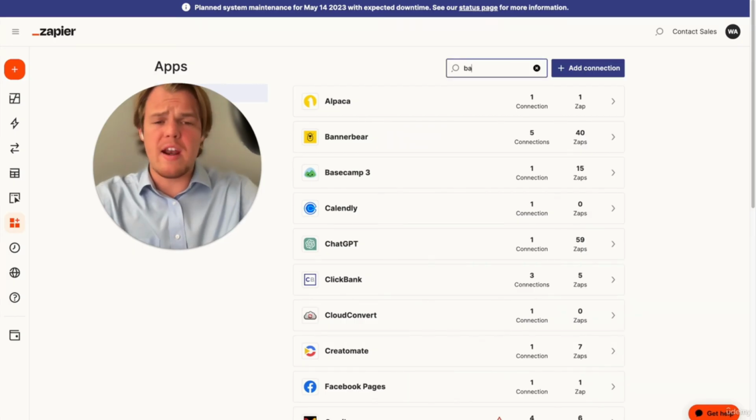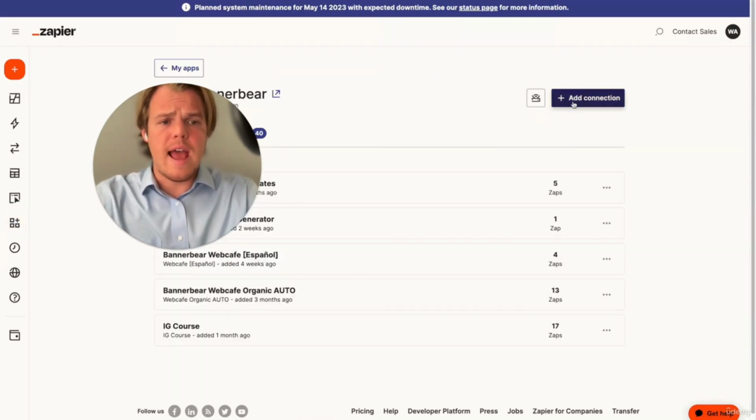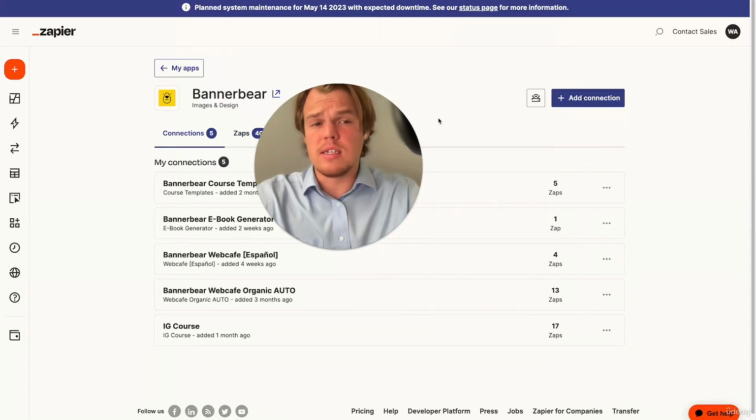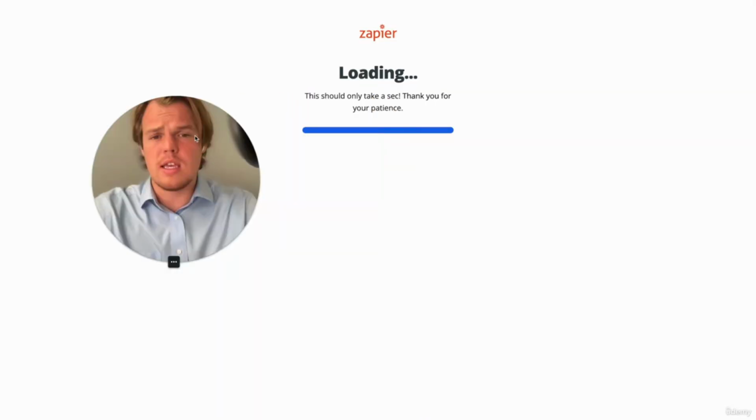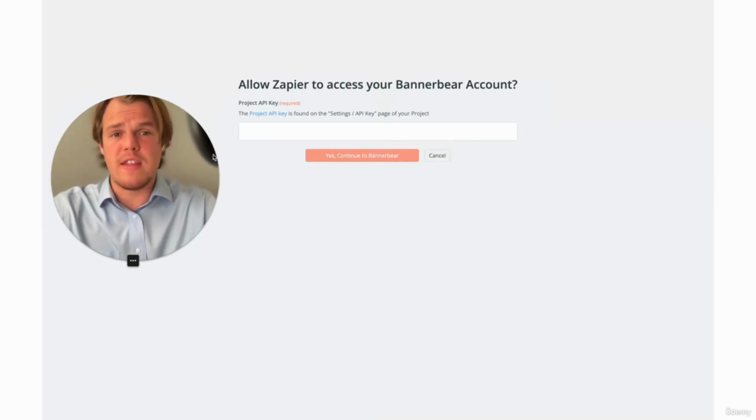Now, when it comes to Banner Bear and Cynthia, all you need to do is find Banner Bear and add connection, and then all you need to do is basically find the project key and the project API key. So let's go ahead and find that in Banner Bear real quick.